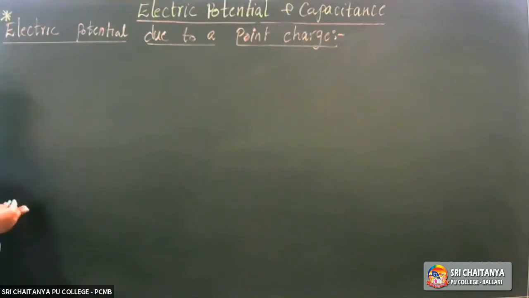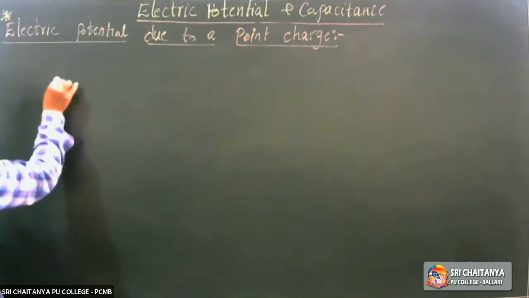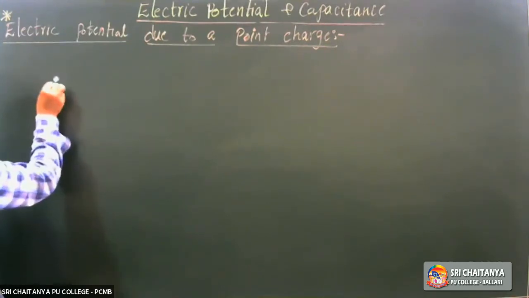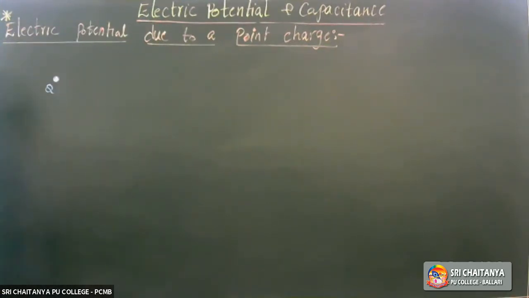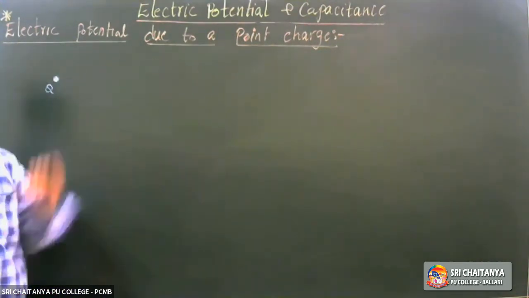Come on, let there be a point charge. Here is the point charge Q. Let Q be a point charge placed in free space. Whenever I place this charge here, it creates an electric field in this region, right?